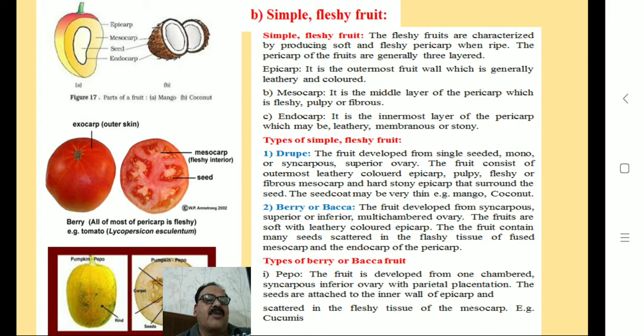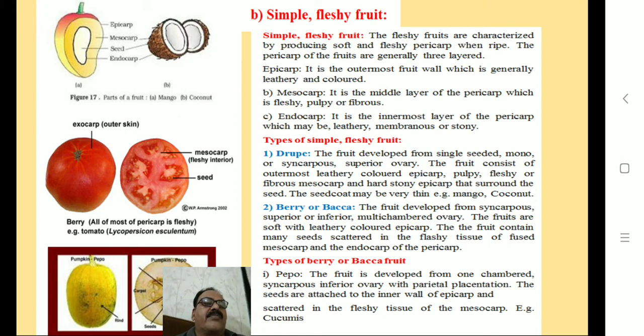Then types of berry fruit. First type is pepo. The fruit is developed from a one-chambered syncarpous inferior ovary with parietal placentation. The seeds are attached to the inner wall of the epicarp and scattered in the fleshy tissue of the mesocarp.